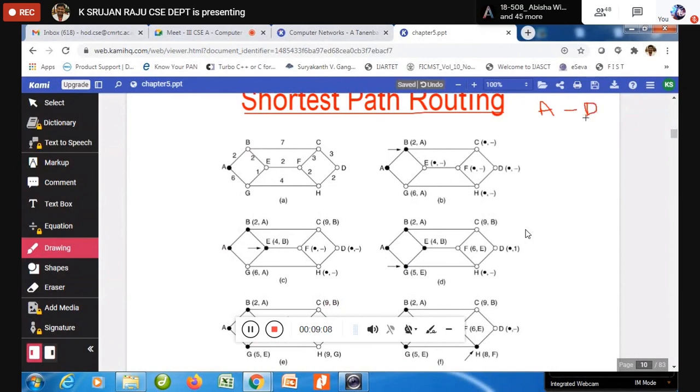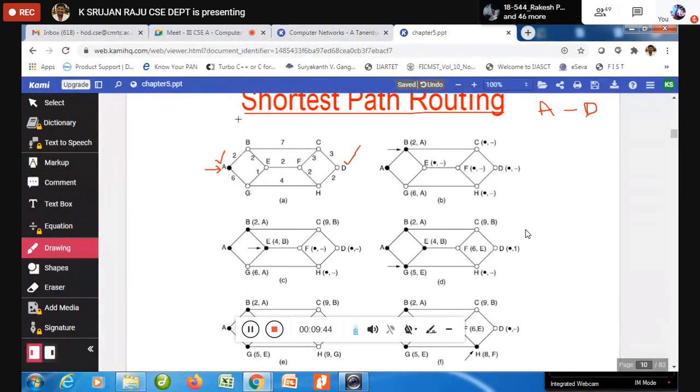Now let us follow the first diagram. When A is there, A is having how many neighbors? 2 neighbors. This is the initial diagram where we have assigned some weights or distances. Now based on that, I want to compute from source to destination. I'm going to start from A. A is having only 2 edges, one is B and G, directly connected.